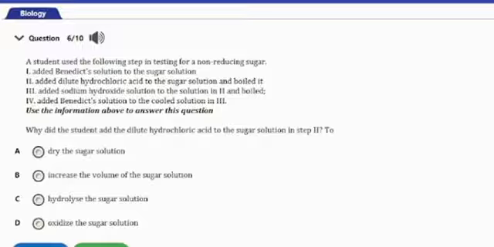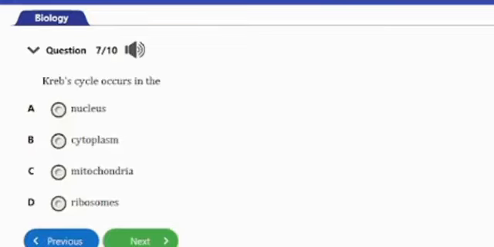To A, dry the sugar solution. B, increase the volume of the sugar solution. C, hydrolyze the sugar solution. D, oxidize the sugar solution. The answer to this question is option C, to hydrolyze the sugar solution. During the test for a non-reducing sugar, hydrochloric acid is usually added to hydrolyze the sugar solution. That's it for that question, option C. Let's go ahead and consider the next question.